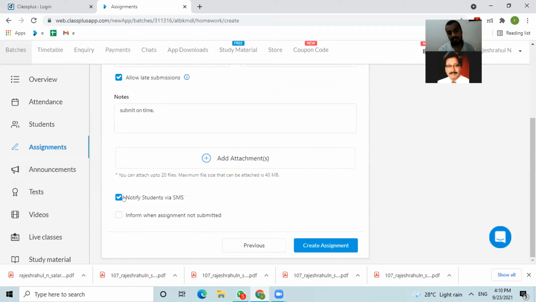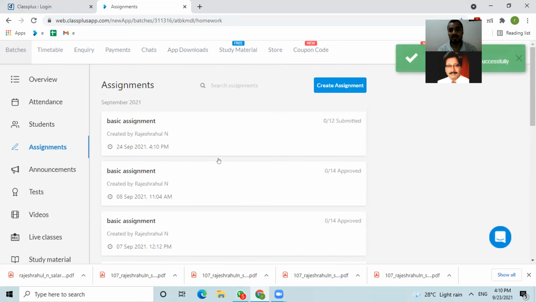You can alert students via SMS. If you click this dialog box on inform when assignment is not submitted, you will get an automatic reminder, sir. Okay, create assignment. This assignment has been created. Students will get this assignment in their tab. They can submit their answers as images as well as documents.